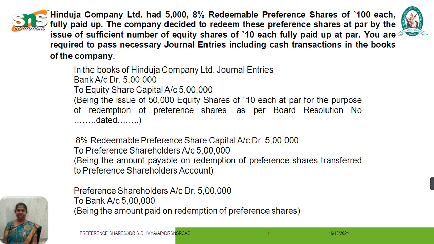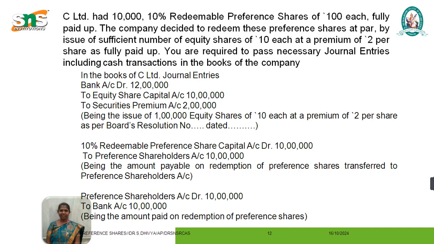So bank account debit 5 lakh to equity share capital 5 lakh, for the purpose of redemption of preference share. 8% redeemable preference share capital account debit to preference shareholders 5 lakh, that is the redemption of preference share transferred to the preference shareholders account. Preference shareholders account debit to bank 5 lakh, that is the amount paid on redemption of preference share.